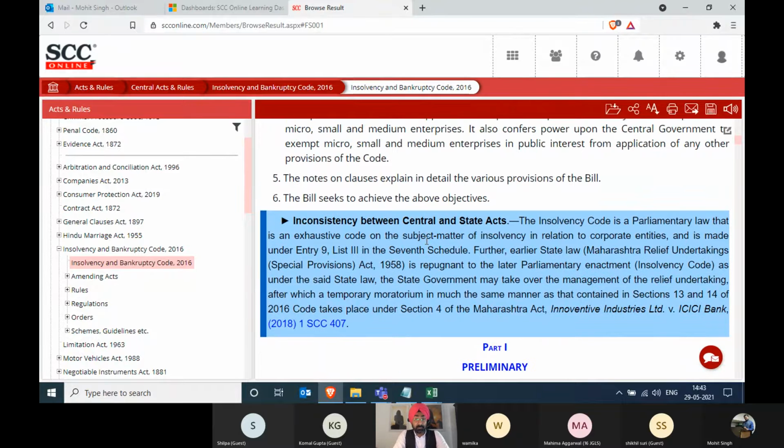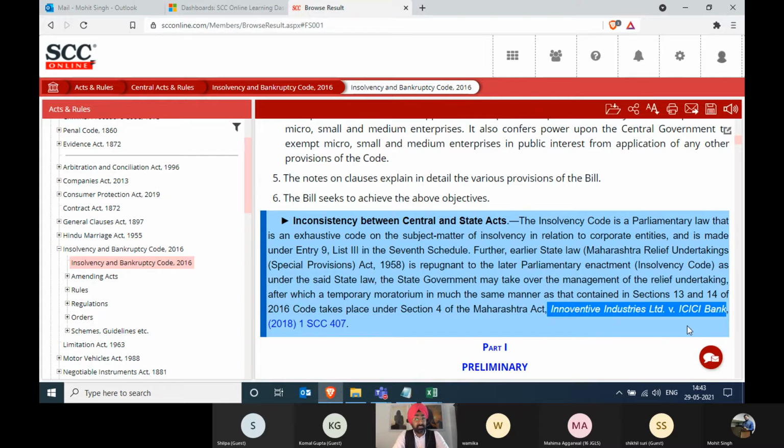Now this as a topic, if I do a word search, I might get judgments on it. But what is happening over here is, it says the insolvency code is a parliamentary law that is an exhaustive code and other things. And then at the end it says Maharashtra Act, Innovative Industries versus ICICI, and the citation is given over here.